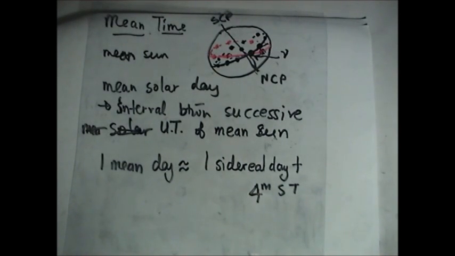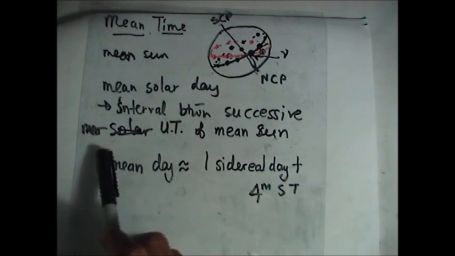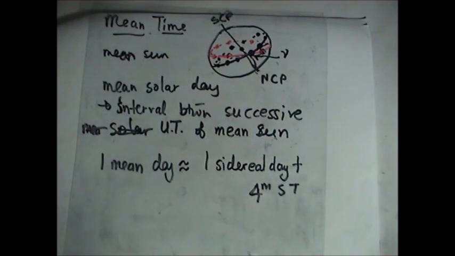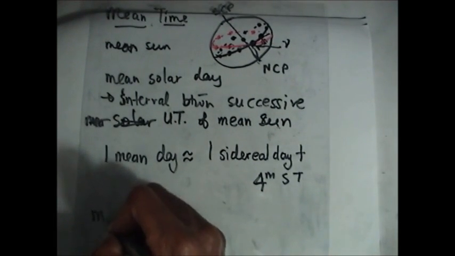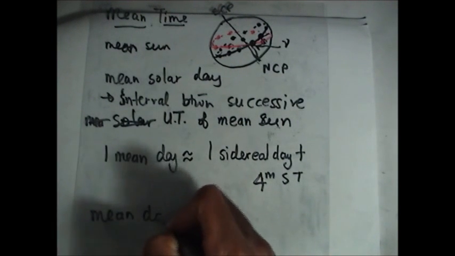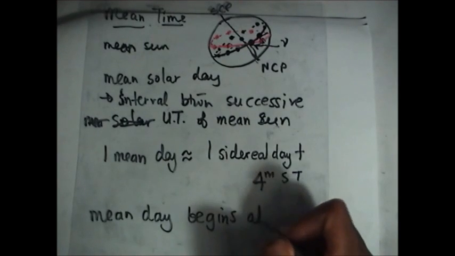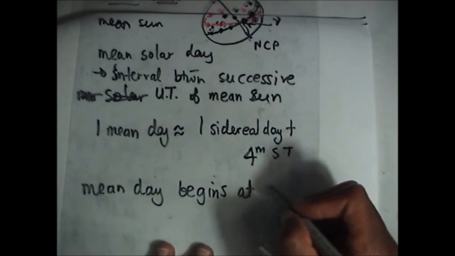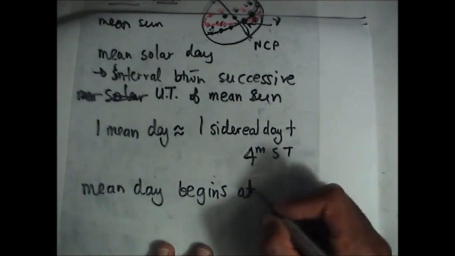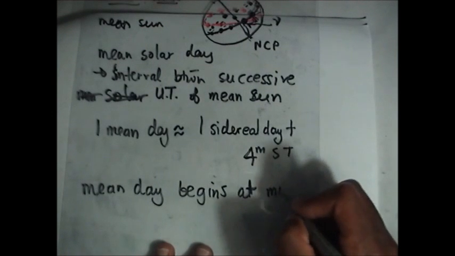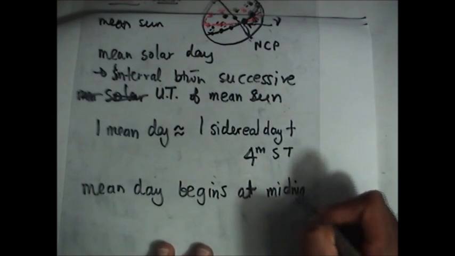But we know that our normal day on our watches, on our phone, or whatever, the day that we use starts at 12 midnight. It's because it's based on this mean day. So the mean day begins at midnight. Let me just say at midnight, and then I'll say what this point is.